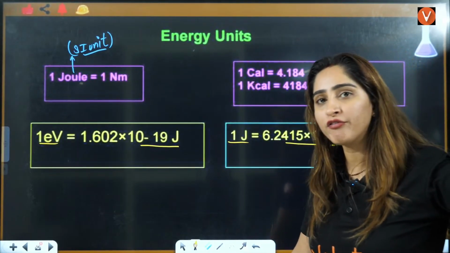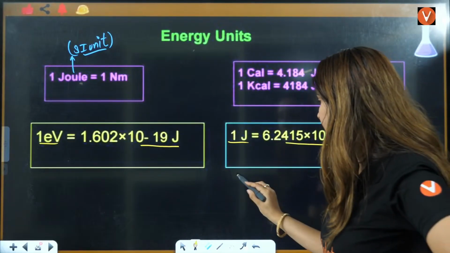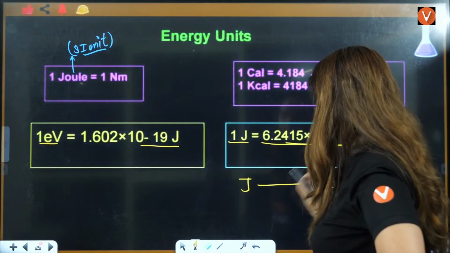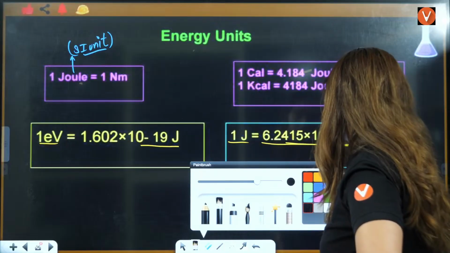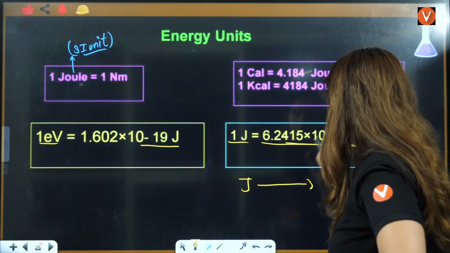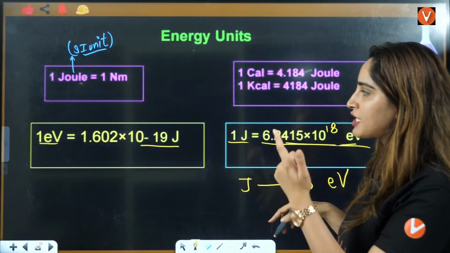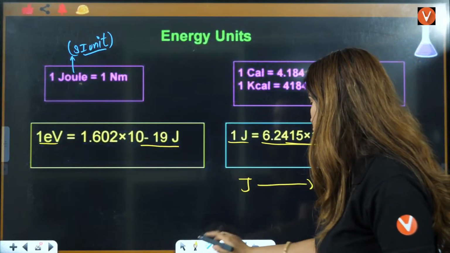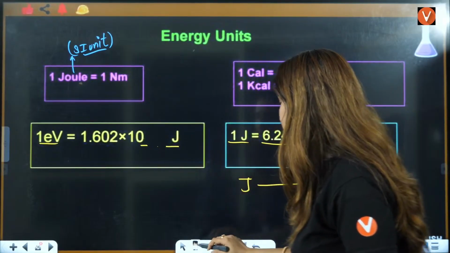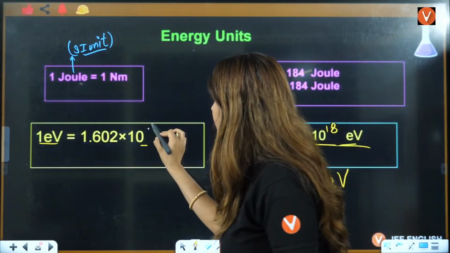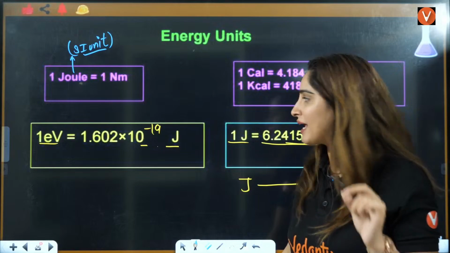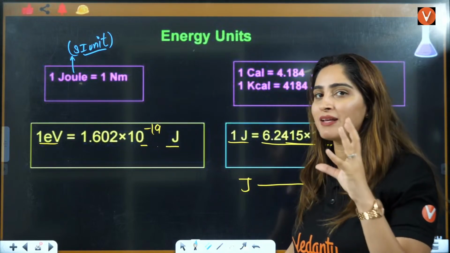Okay. So if they have given you joules and you have to convert it into electron volt, you have to multiply with, wait a minute, let me correct it here. This will be 10 raised power 18, the inverse of 1.6 into 10 raised power minus 19. So 1 electron volt is equal to 1.6 into 10 raised power minus 19 joule.